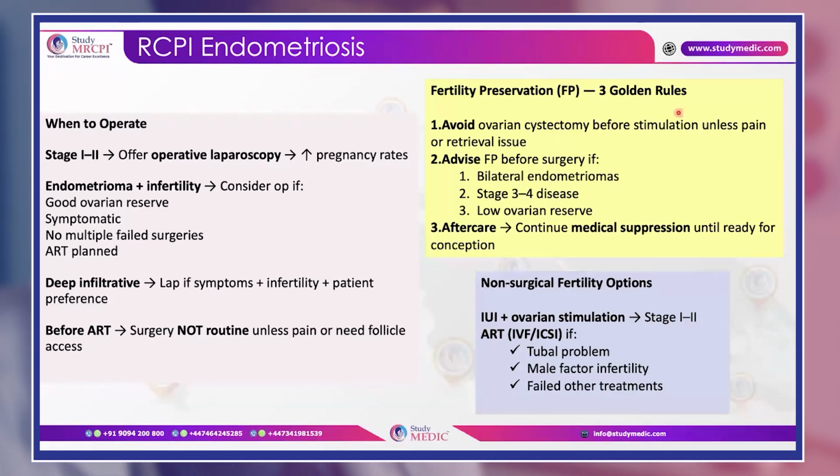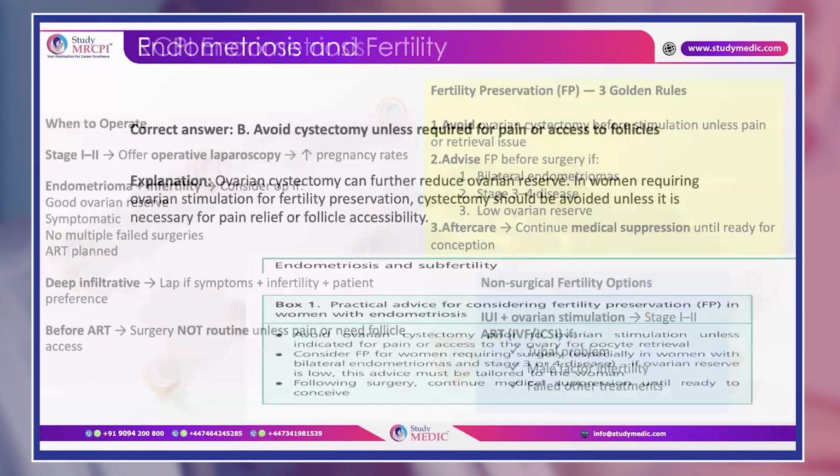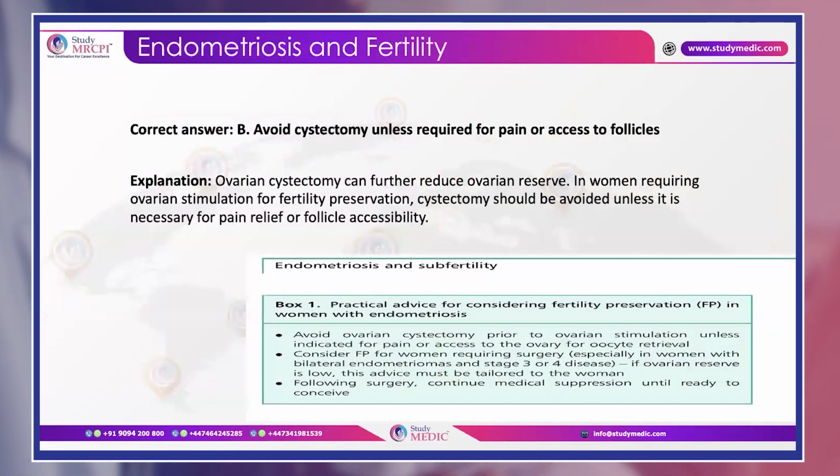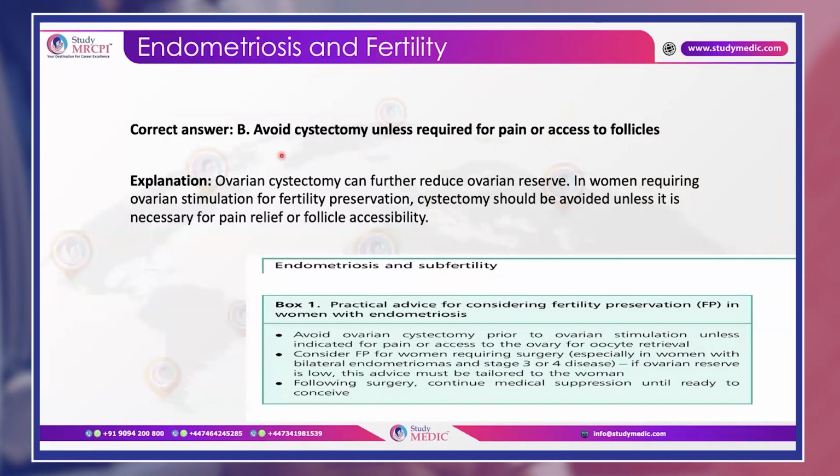Okay, and aftercare should be continuous medical suppression until ready for conception. So if you see our question, we have to tell her that we need to avoid a cystectomy unless required for pain or access to follicles.